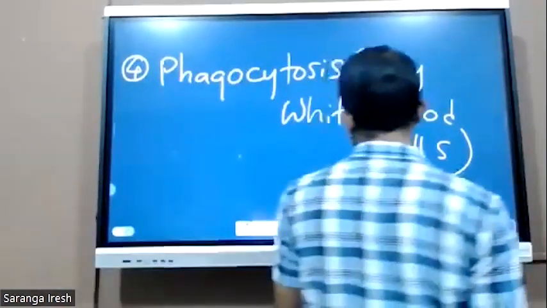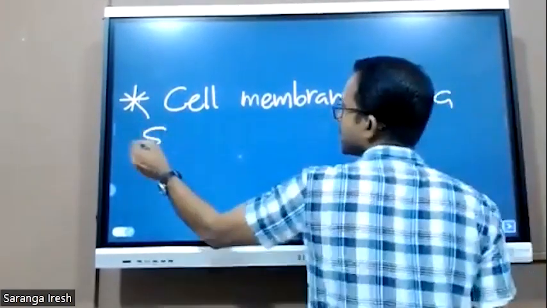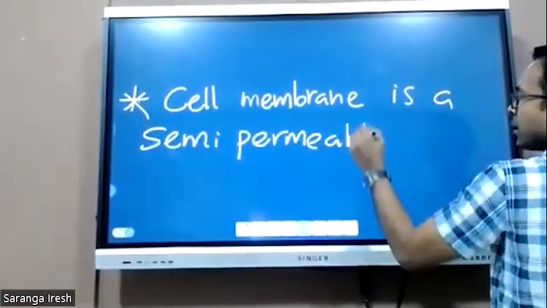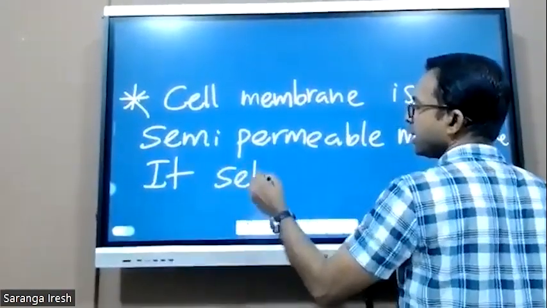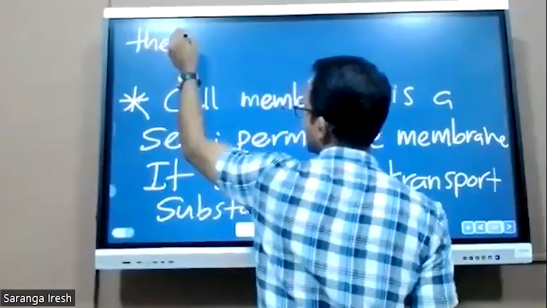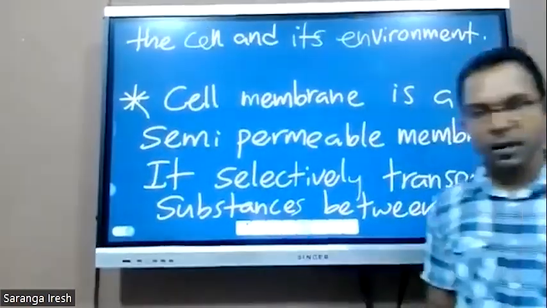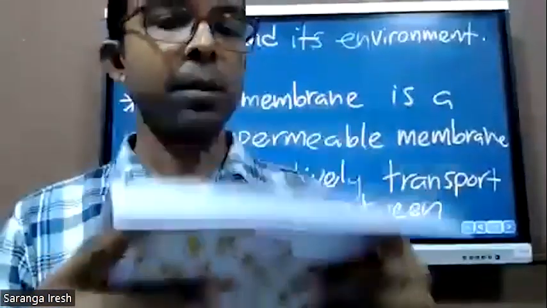Then write at a separate point: cell membrane is a semi-permeable membrane. It selectively transports substances between the cell and its environment. In the given handout, there is the electron micrograph of the cell membrane. See, it will appear as a line.